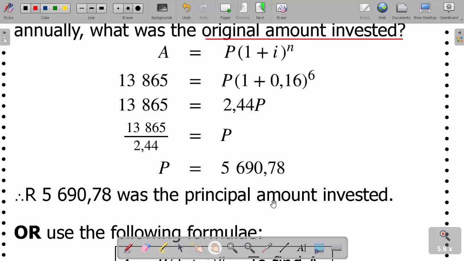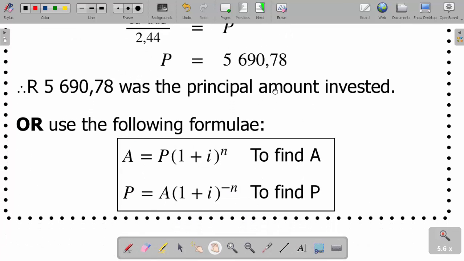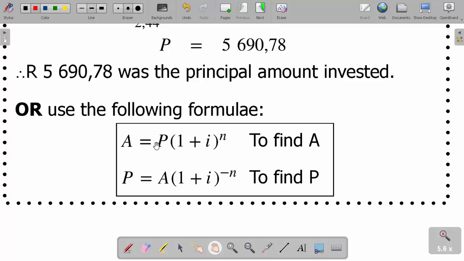However, we can use a better formula to get the answer directly. The formula is A equals P into 1 plus I power n, if you're looking for A. However, if I'm looking for P, I divide by this side, and then the n becomes a negative power. That's why P equals amount into 1 plus I power negative n to find my P. Hope we are still together, guys.